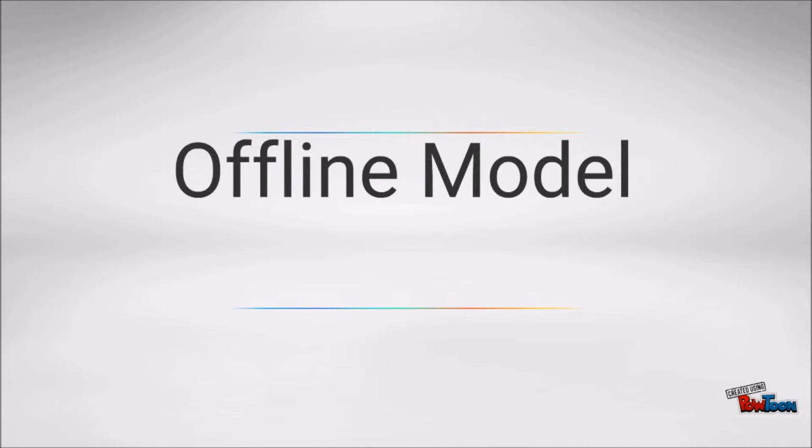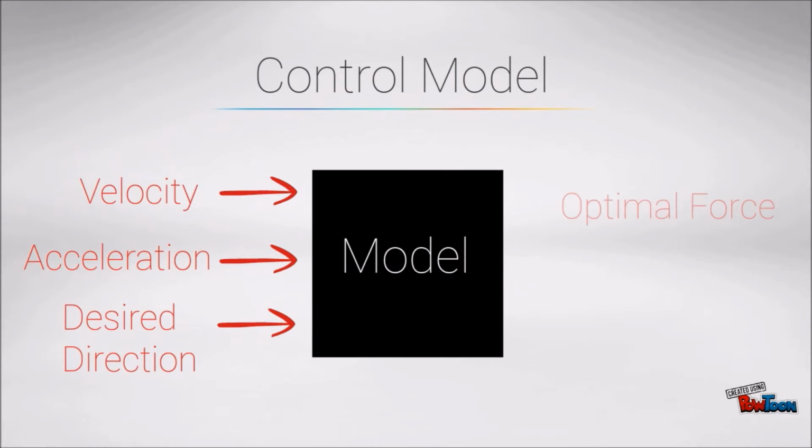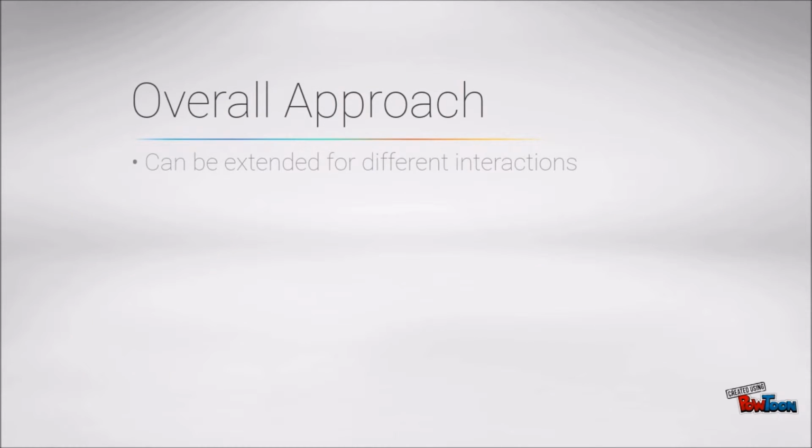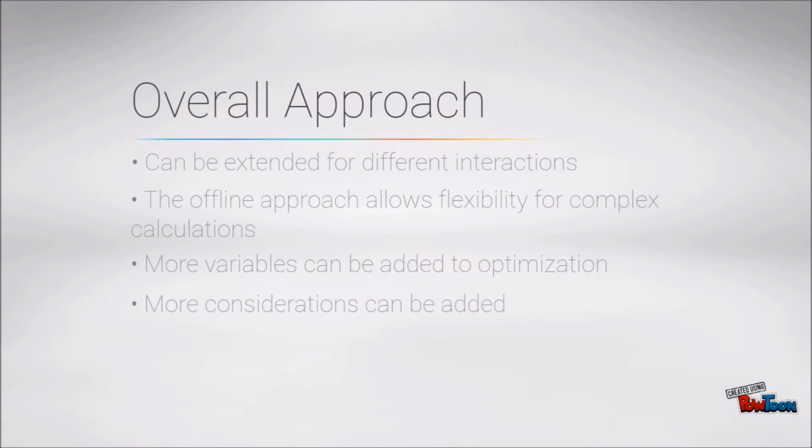We use a neural network, a multi-layer perceptron to be more precise, to map the inputs into the optimum force vector as a lookup table concept. The model is similar to the model that we used before. This overall approach could be easily extended for different multi-model interactions. Based on the task model and the considered performance metrics, the offline optimized phase of this approach provides flexibility for coping with complex motions and feedbacks. Furthermore, by adding different variables to the output of the optimization procedure, different forms of feedback could be provided in an optimized form. However, such an approach requires further considerations which are out of the scope of this.